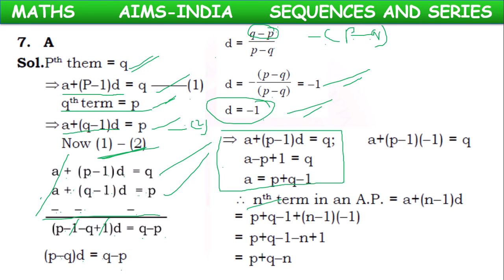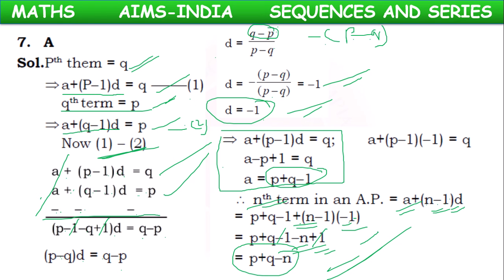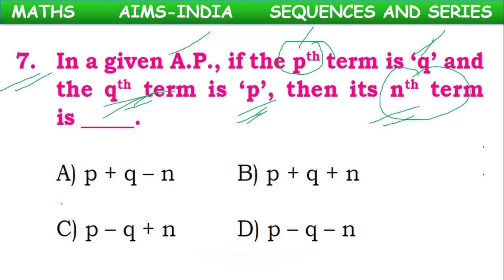So now we want to find nth term. Nth term formula A plus (n minus 1) into D. In the place of A, we can keep this value, plus (n minus 1) into D value, how much? Minus 1. Minus 1 into plus n, minus n, minus 1 into minus 1, plus 1. Minus 1 plus 1 cancel. P plus Q minus 1 minus n is the answer. So option A is correct, children.